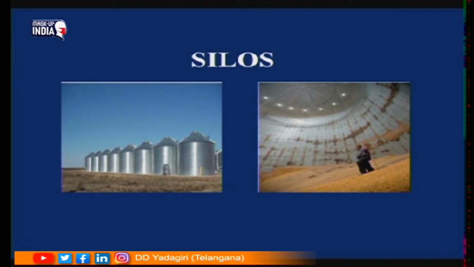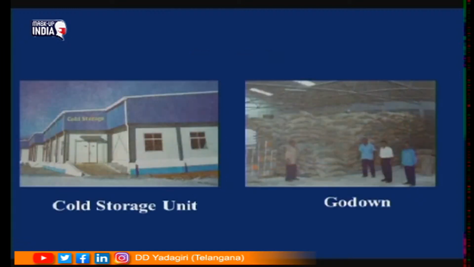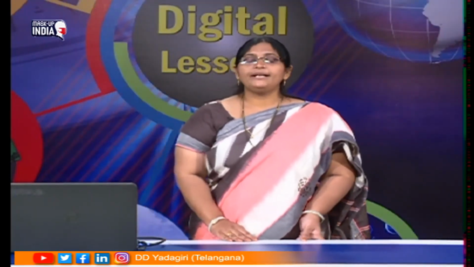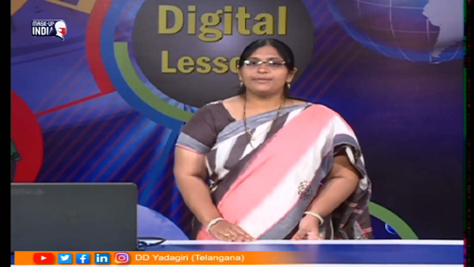So these are silos, children. Here are big granaries where you can store the food grains, and this is a cold storage unit. And these are godowns, you might have seen FCI godowns, Food Corporation of India godowns, where rice, wheat, pulses will be stored. So this is regarding different types of agricultural practices.